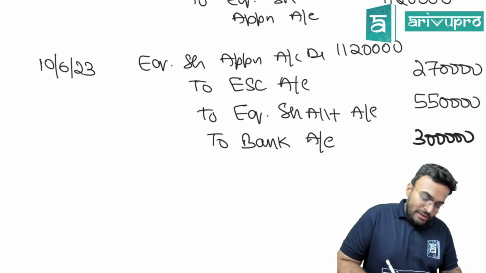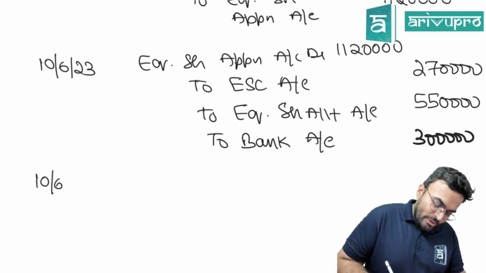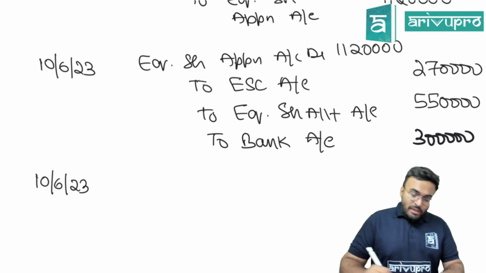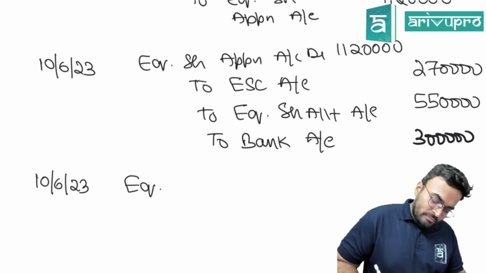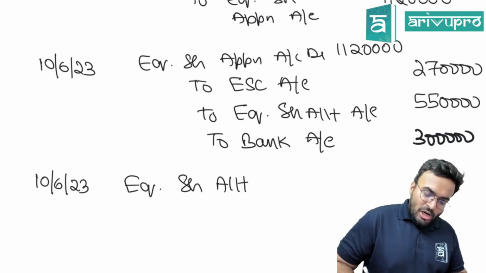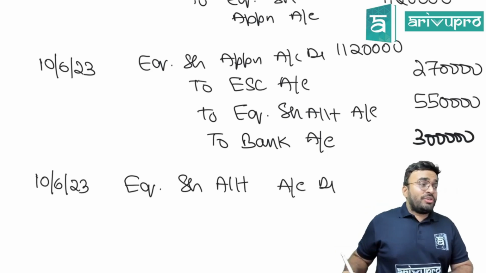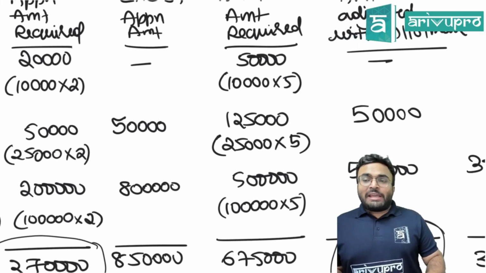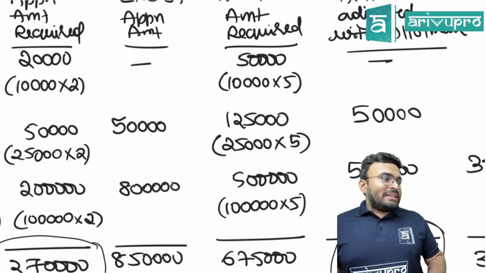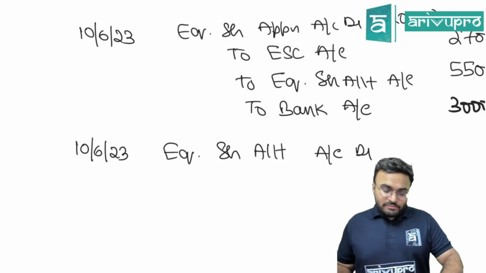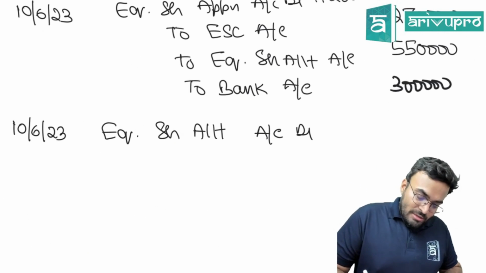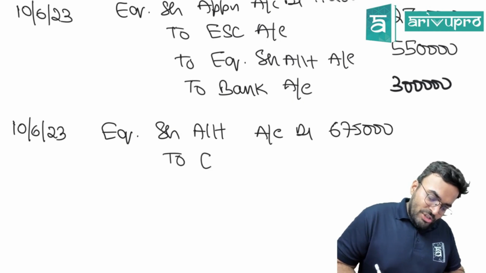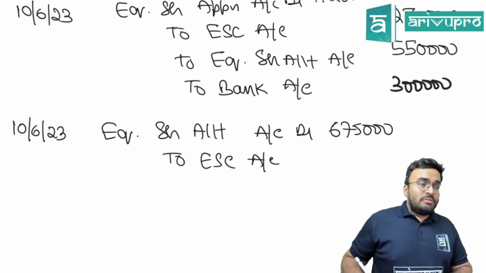After this, the allotment entry on 10/6/2023. Tell me, what is the allotment entry? Equity share allotment account debited. How much? Do we have that also in the table? 6,75,000. Can you see allotment amount required? 6,75,000 to equity share capital account.